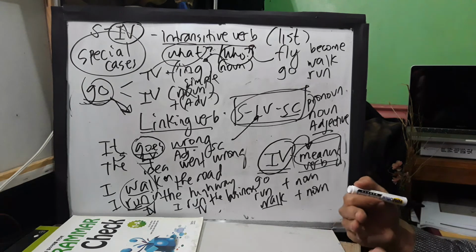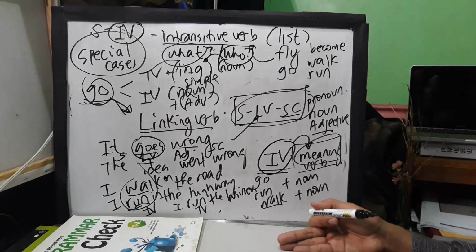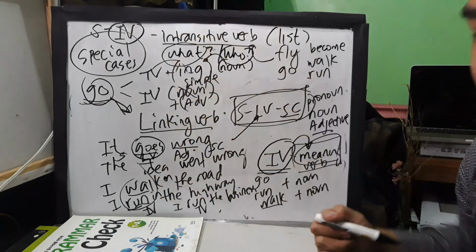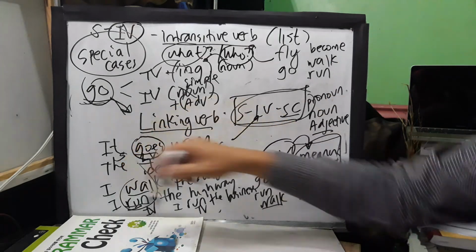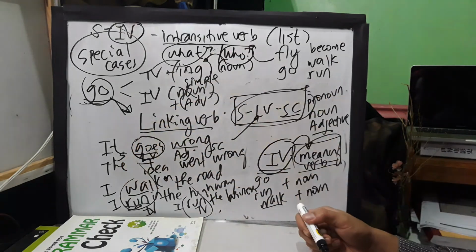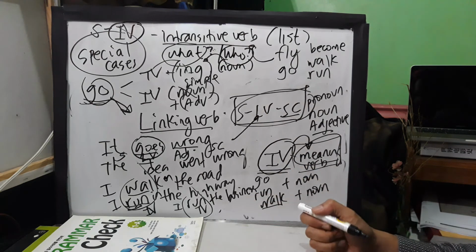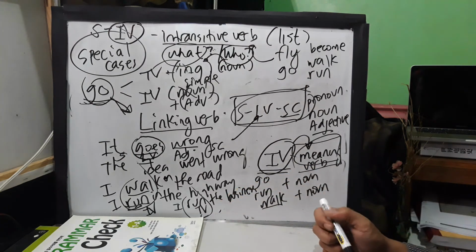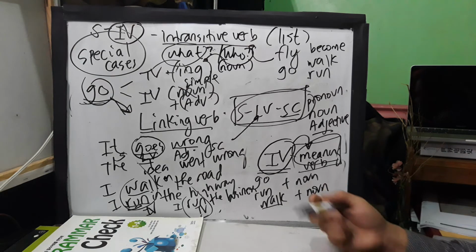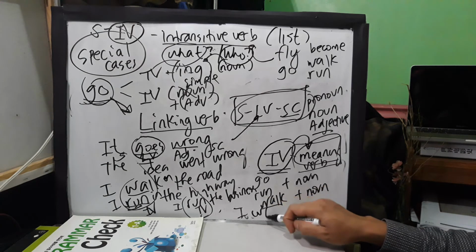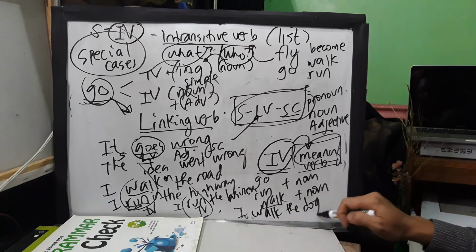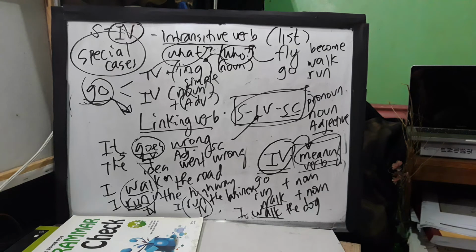If you check the word run, you can see a lot of definitions on the net. And when you see that run is the same with manage, like I run the office, I manage the office, then run there is what? A transitive verb. The same thing with walk. I walk the road. We cannot do that. But when we say I walk the dog, then in this example, walk is used as what? As a transitive verb.